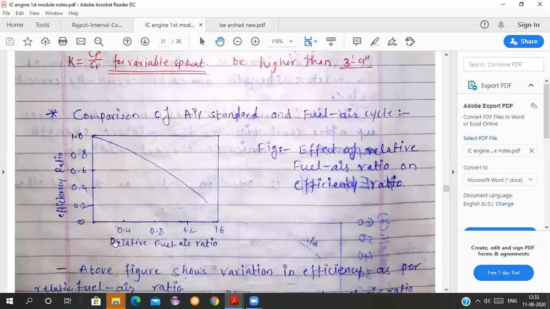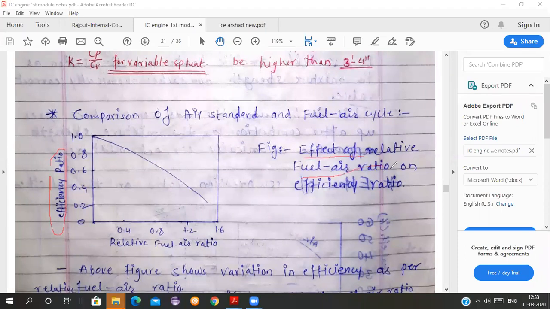So this is the relative fuel air ratio. The efficiency ratio is shown on the y axis, and this figure shows the effect of relative fuel air ratio on the efficiency ratio.